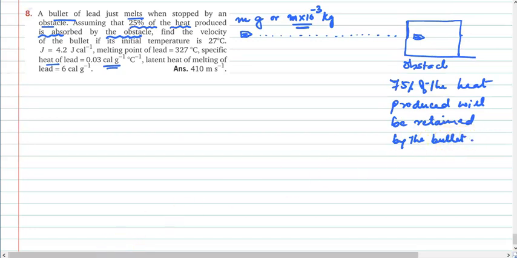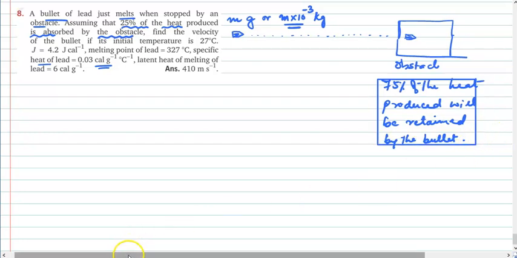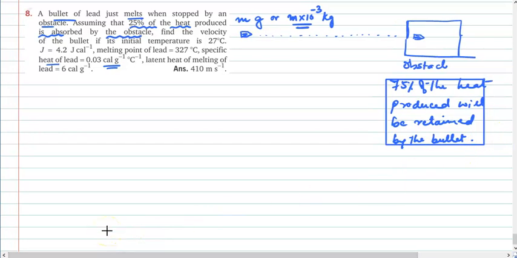Now, we all know the first law of thermodynamics. What does the first law of thermodynamics say? That mechanical energy gets converted into heat. And the formula of mechanical energy and heat equivalence is W equals J times Q. What does W stand for? W stands for some mechanical work that you are supposed to do.